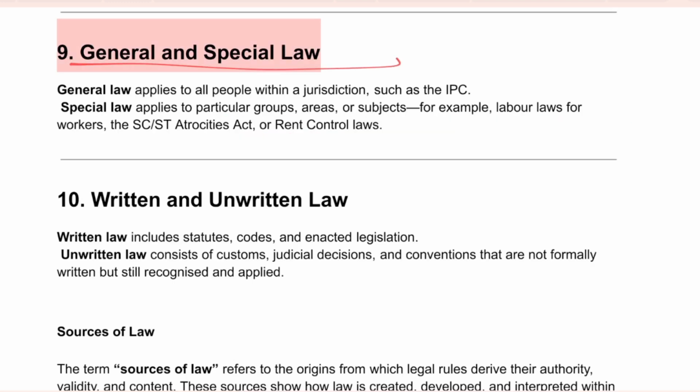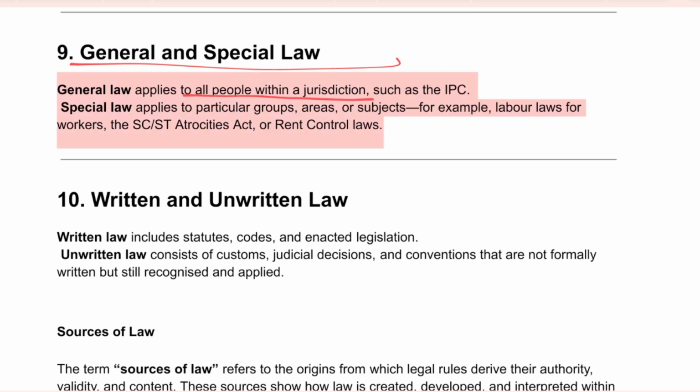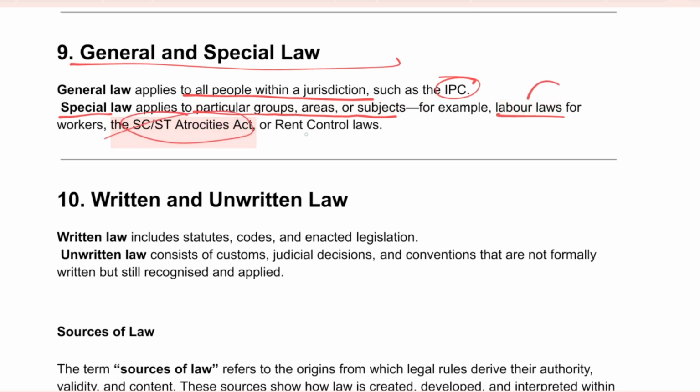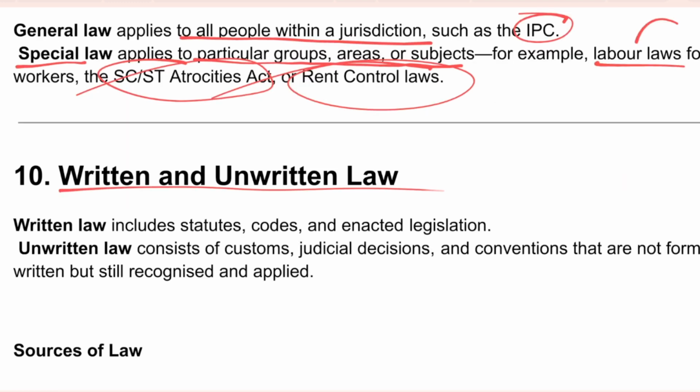Then comes general and specific law. General laws are those laws which are applicable to all the people within the jurisdiction, for example, IPC. And specific laws only apply to a particular group, area or subject. For example, labor law only applies to labor people, workers. Then SC/ST Atrocities Act, Rent Control Act. Then comes written and unwritten law. Written laws are those laws which are written, for example, statutes enacted by courts. And unwritten laws are, for example, custom, judicial decisions. These are not written, but these are the customs which have been followed for decades.